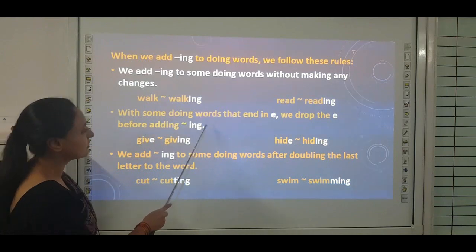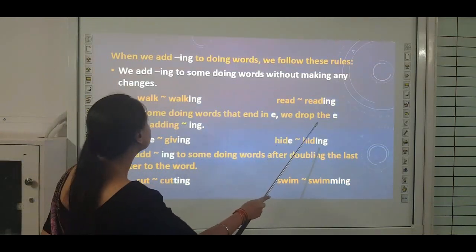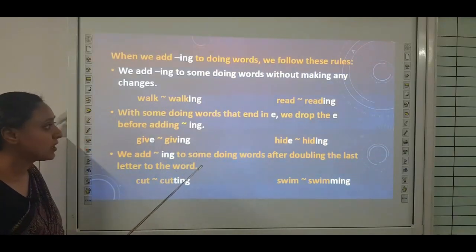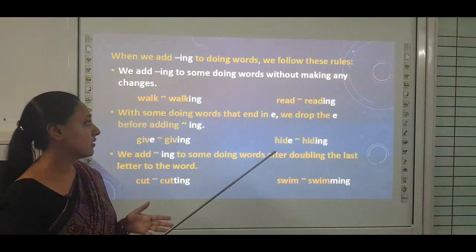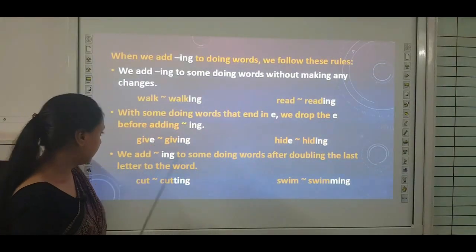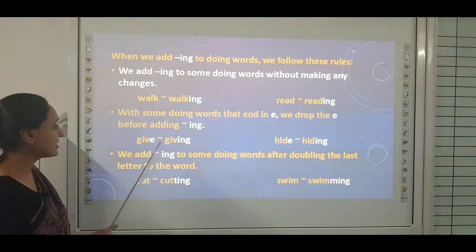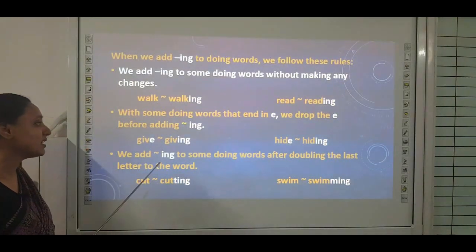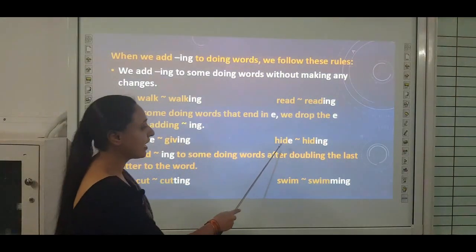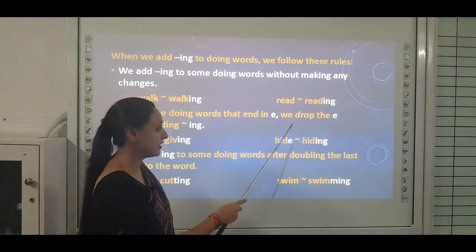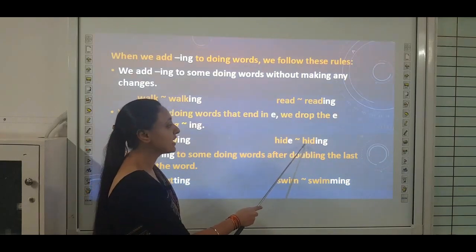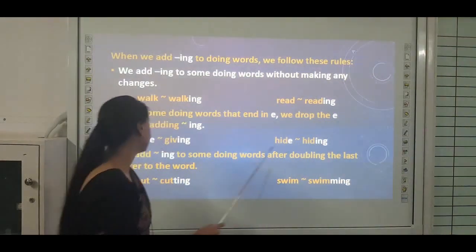With some doing words that end in E, we drop the E before adding ing. So, here what do we have to do? We have to drop letter E. So, G-I-V-E. Here in give, the last letter is E. So, here we will drop letter E and add ing. So, it becomes giving. Same with hide. Hide also ends with letter E. Here we will drop letter E and add ing. So, it becomes H-I-D-I-N-G, hiding.